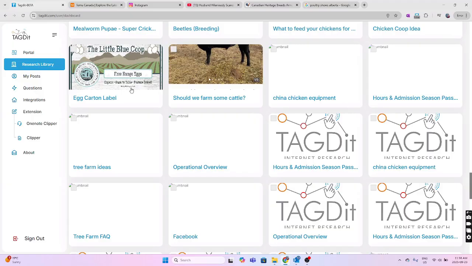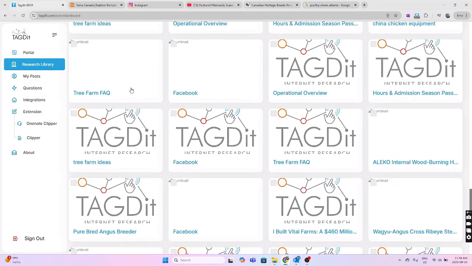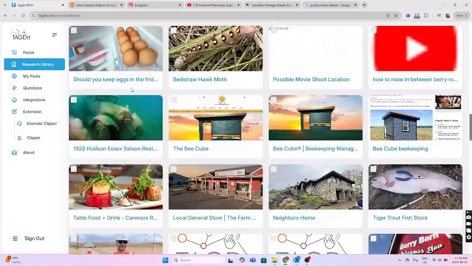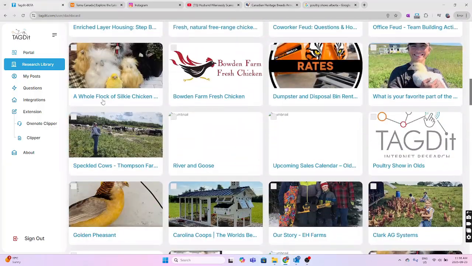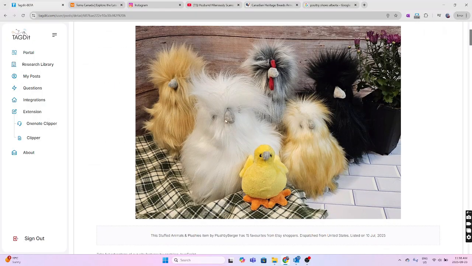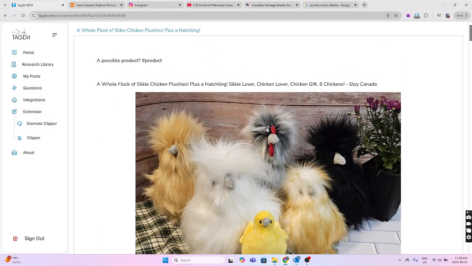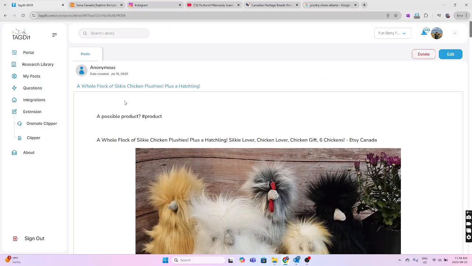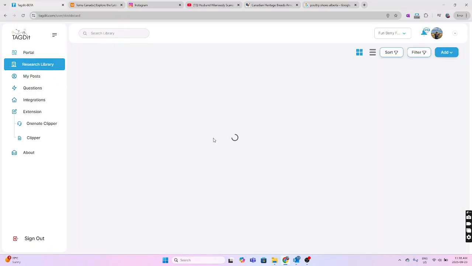And this is important, that everyone has buy-in and you get stakeholder feedback on it too. And so we can click on any one of these. My daughter was thinking of selling some silky chicken stuffies just for fun. And so that's kind of what the inside looks like. So what we can do when we're in the research portal is we can post questions to the team.